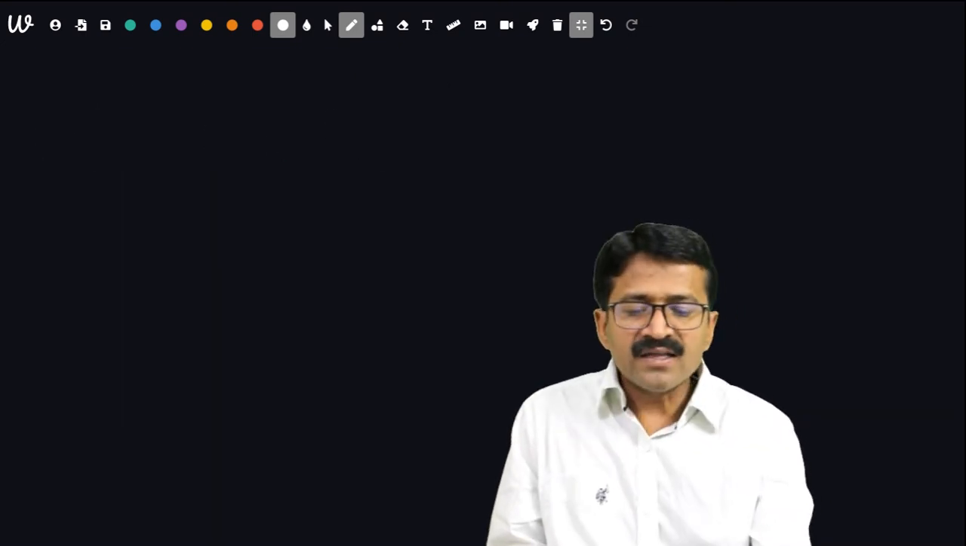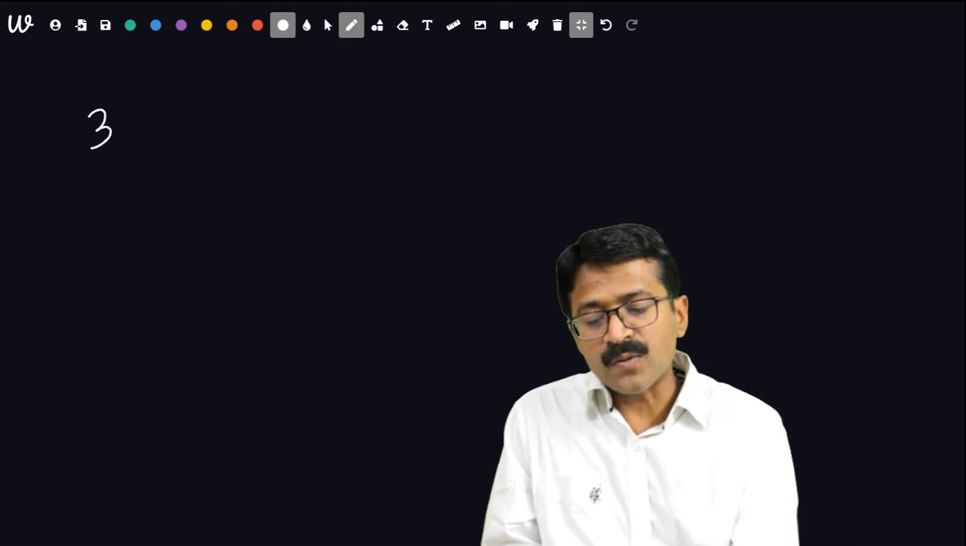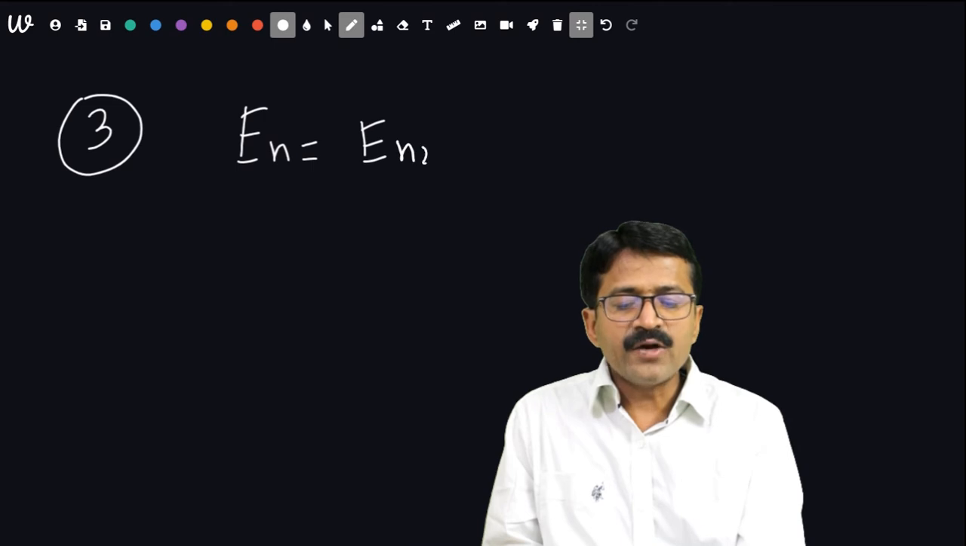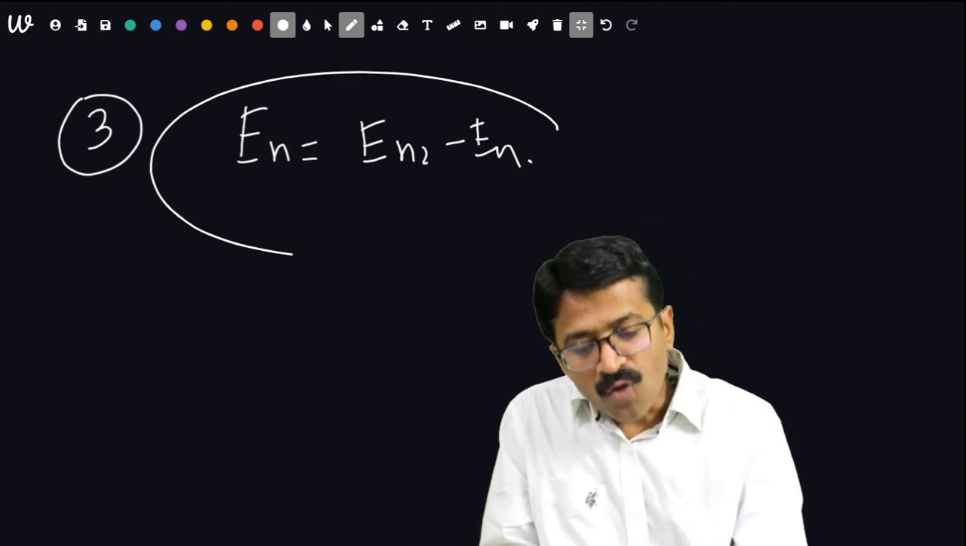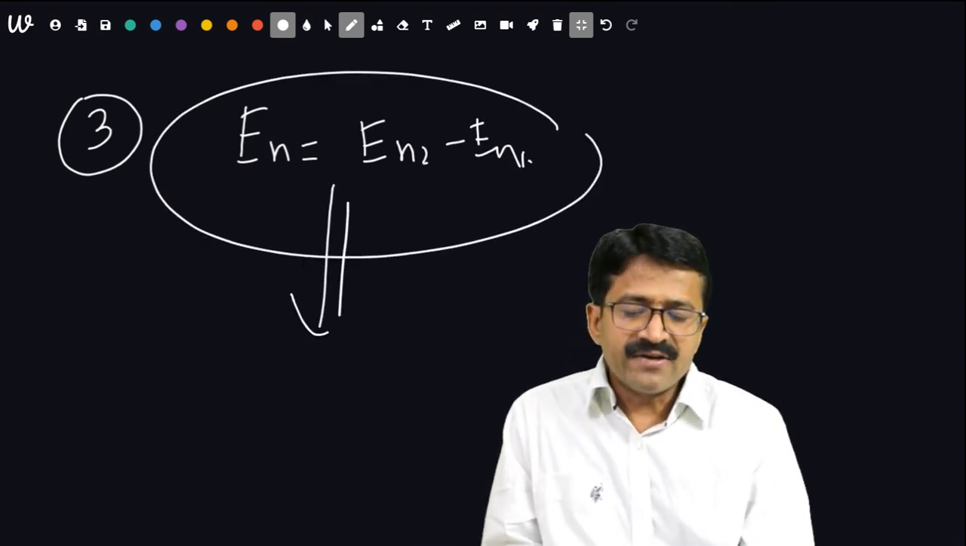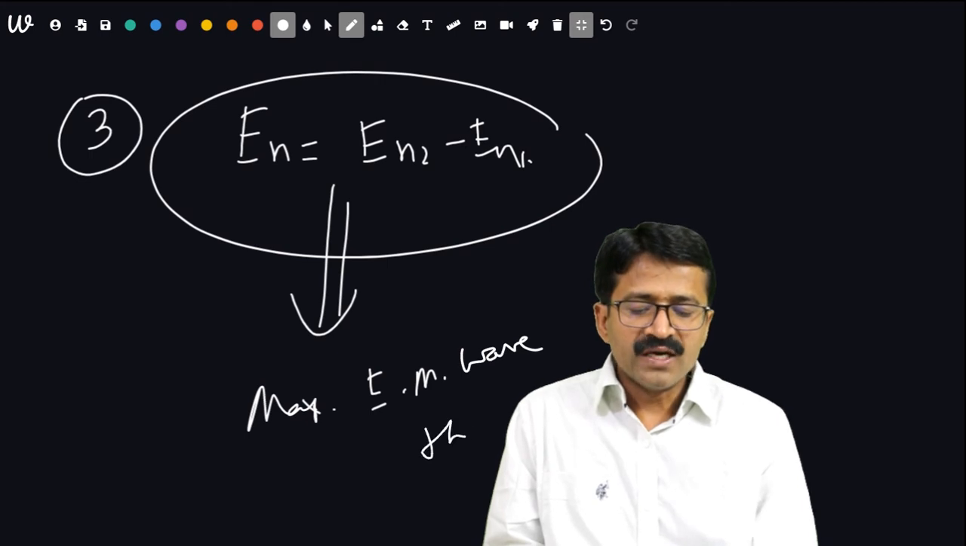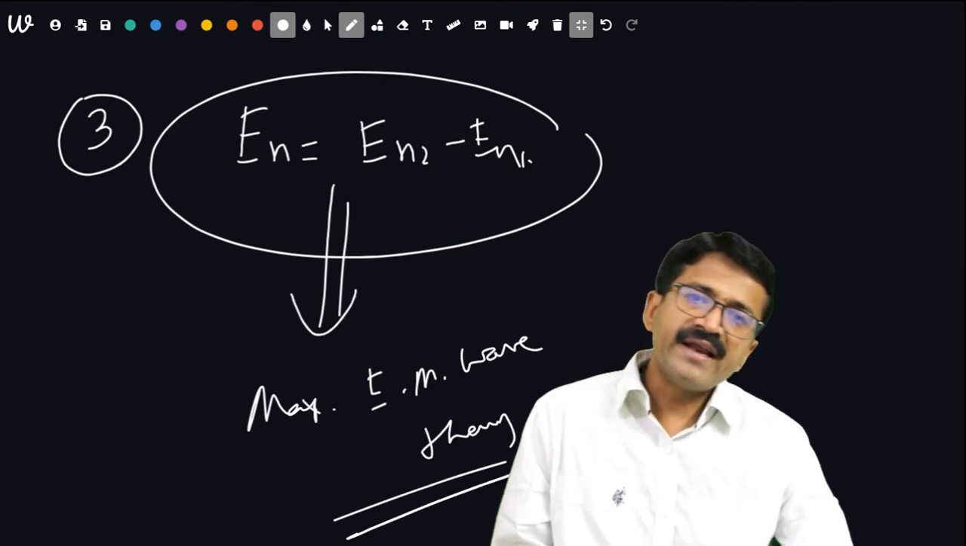Now another question is, what is Bohr's third postulate? Bohr's third postulate is E is equal to En2 minus En1. On what base was it given? It was given on the base of Maxwell's electromagnetic wave theory. So this is also very, very important.